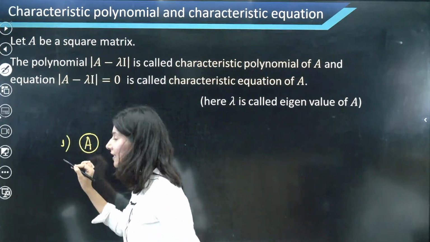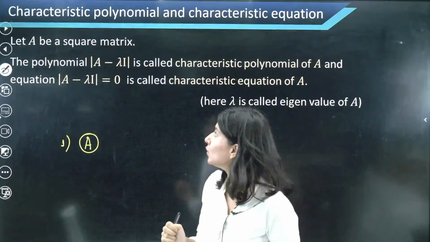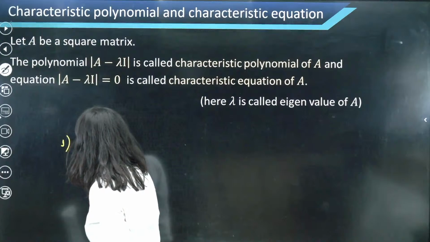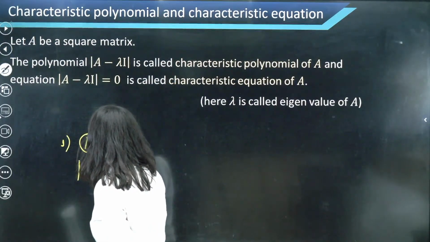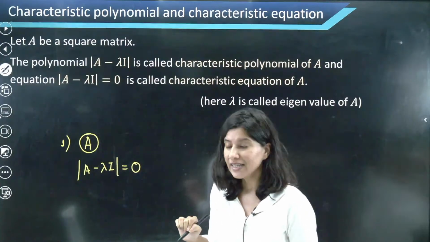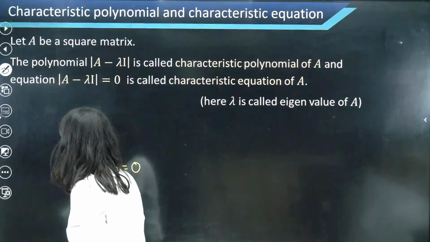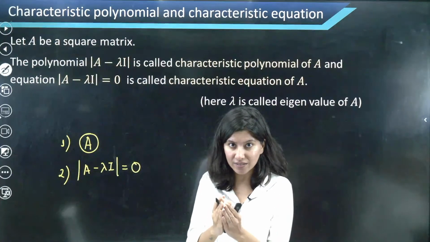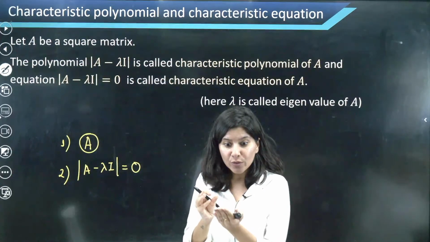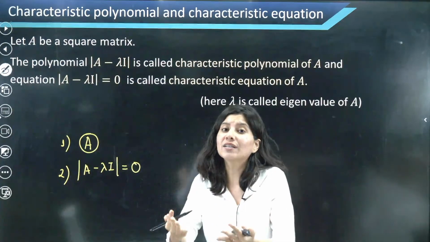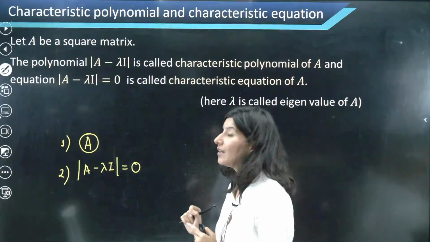If A is any square matrix, then you can directly calculate the determinant of A minus lambda I and make it equal to 0. Ma'am, what is this? So you have the matrix A. Now you have to figure out the A minus lambda I matrix, then take the determinant of it and equate it to 0.